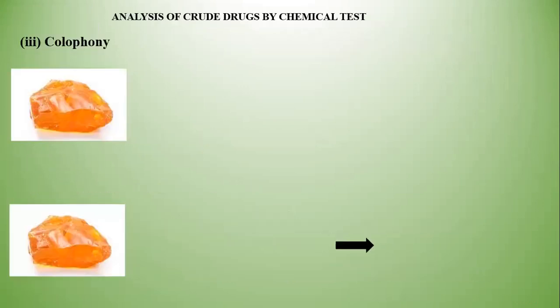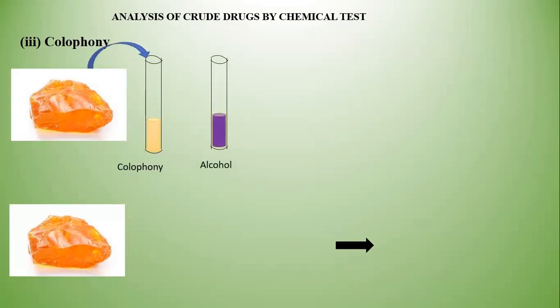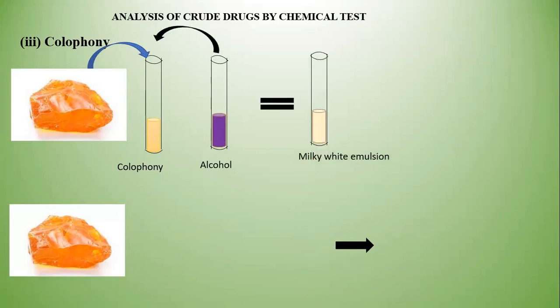Now let's check the tests. Colophony is taken in a test tube. When it is treated with alcohol, a milky white emulsion is obtained.